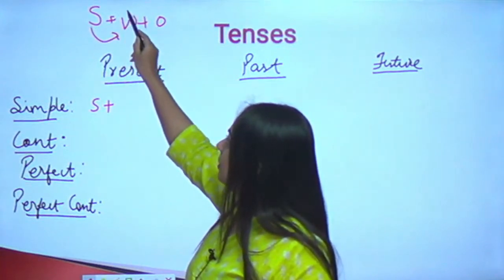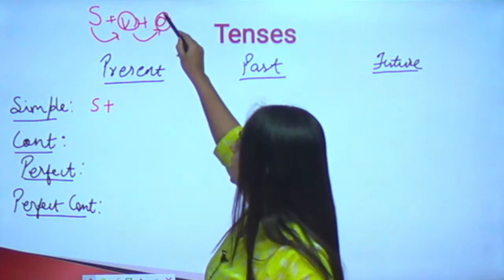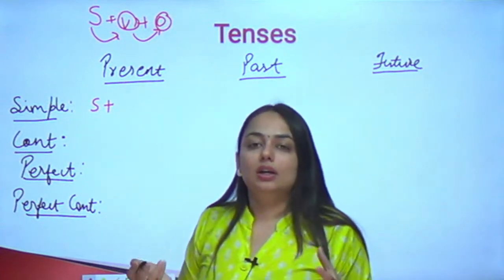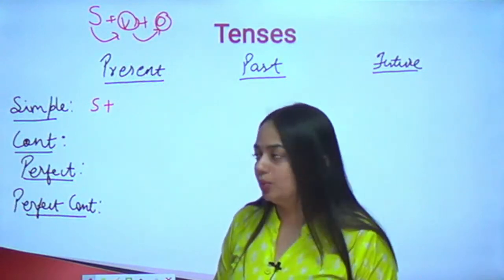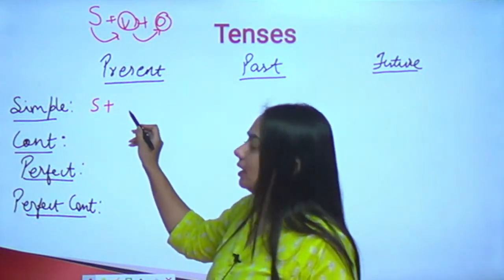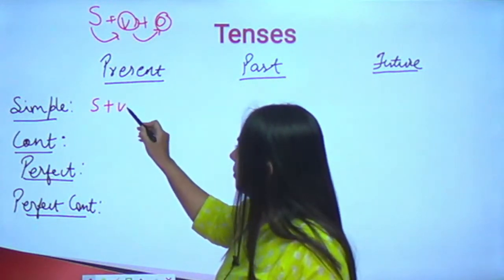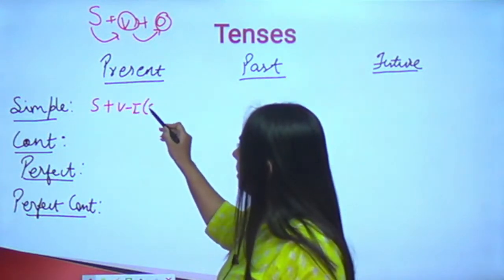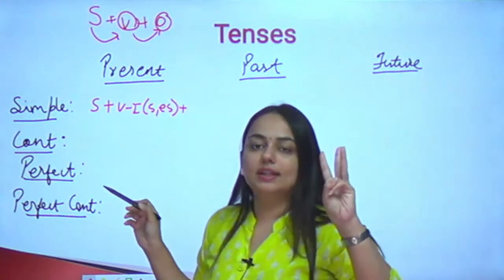That action will be mentioned in the verb and it will have some effect on the object. So the object bears the consequences or the effect of that particular action, that verb. Right? So subject, no helping verb is needed in the simple present tense. Verb's first form, and sometimes you add s or es with the verb when it is a third person singular.